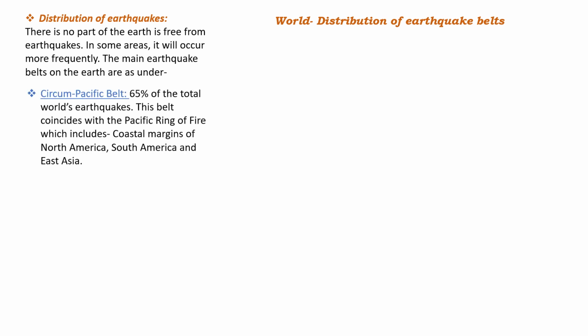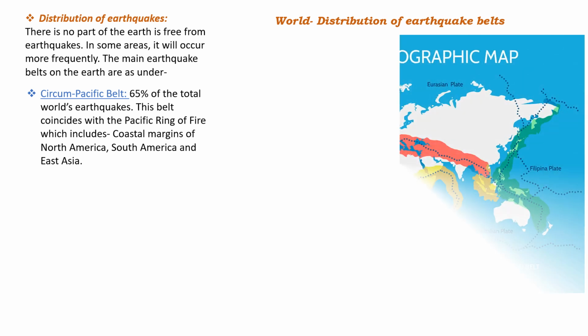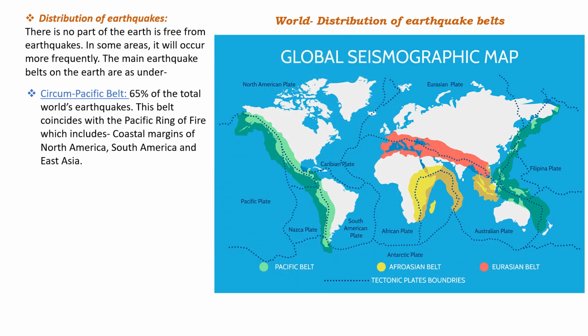So, world distribution of earthquake belts. No part of the earth is free from earthquakes. In some areas they occur more frequently. The main earthquake belts on the earth are as follows. The circumpacific belt: 65% of the world's earthquakes happen here. This belt coincides with the Pacific Ring of Fire, which includes coastal margins of North America, South America, and East Asia.